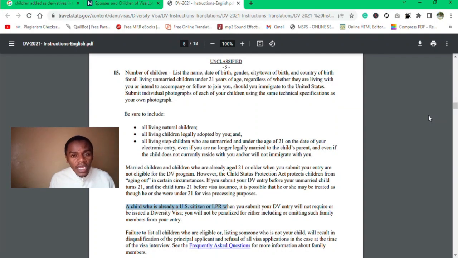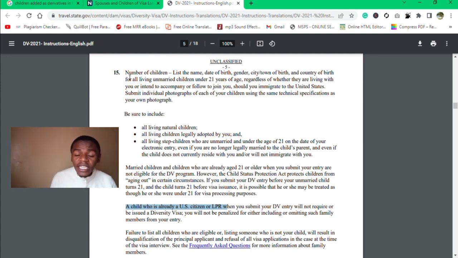Having known that, with me here is a document from travel.state.gov, as you can see up here. And in this number 15, it covers the children. And this is what it says. We shall go through it with you.